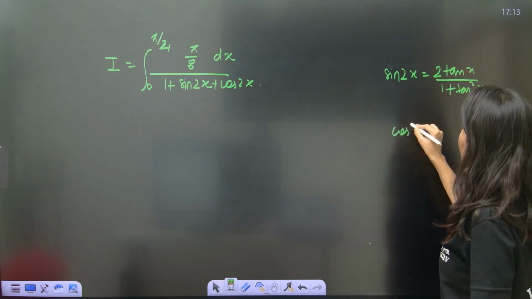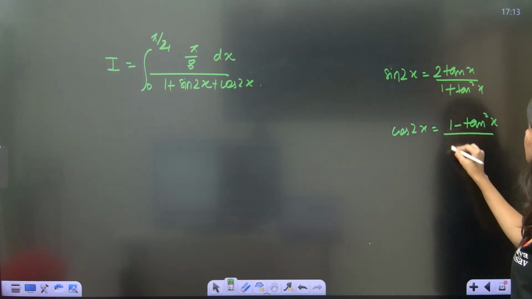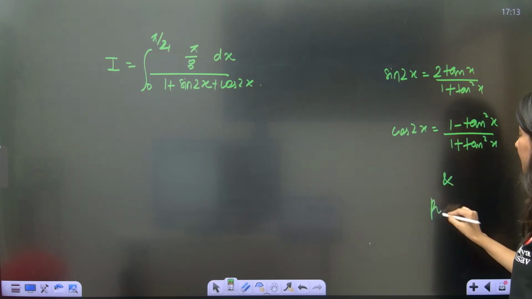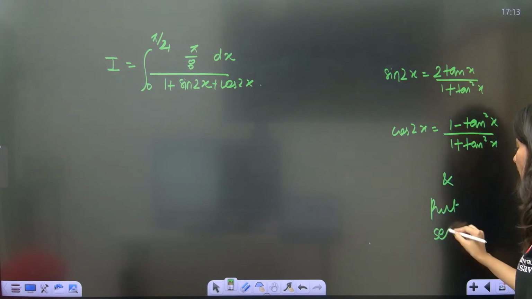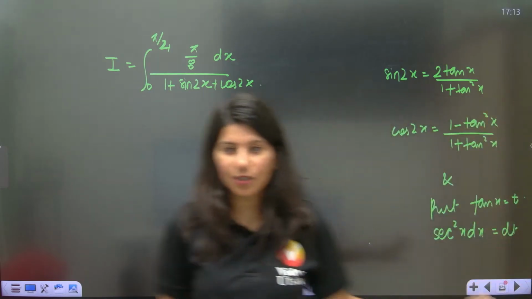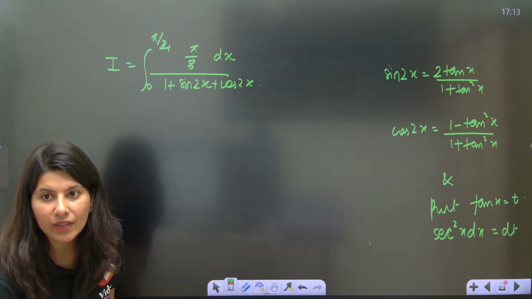And cos 2x equals 1 minus tan squared x upon 1 plus tan squared x. Remember this formula? And put sec square x dx equals dt, because you are going to put tan x equals t. This is the whole solve. You just need to execute. A little bit lengthy equation is there.